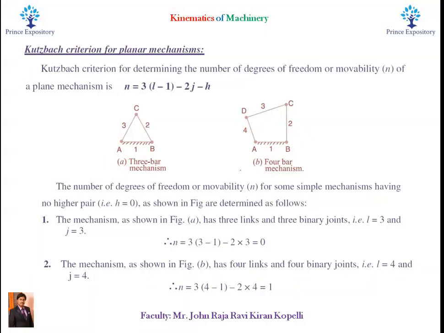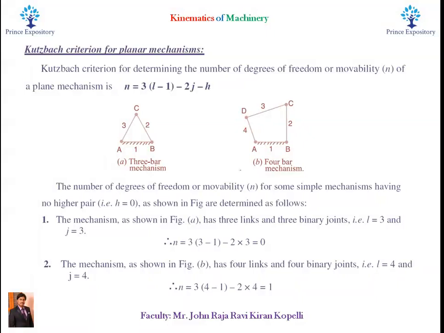Now let us see a few mechanisms. In this slide you can see a 3-bar mechanism and a 4-bar mechanism. For some simple mechanisms there is no higher pair, so h is equal to 0. Let us see the 3-bar mechanism.